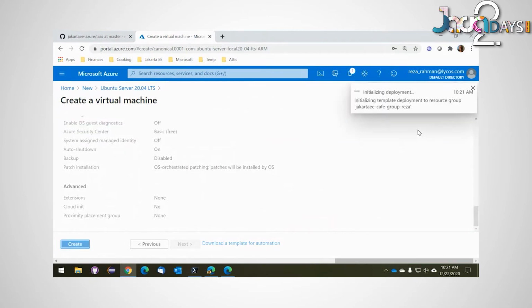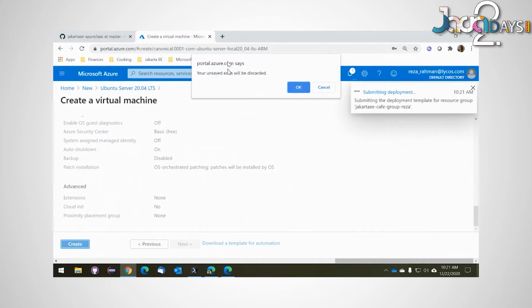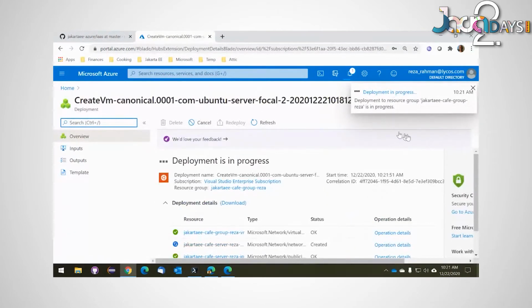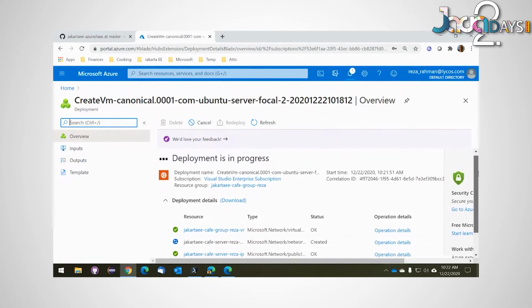When I do this, it's actually, for me personally, pretty amazing. The reason for this is that this used to take weeks to deploy a machine. So it's pretty amazing that we can do that a lot more quickly these days using Azure. But it's not instantaneous, right? It still takes a little bit of time for the deployment to happen.